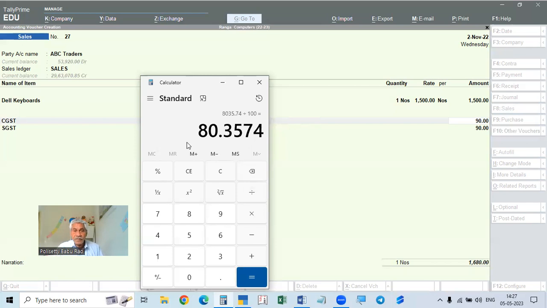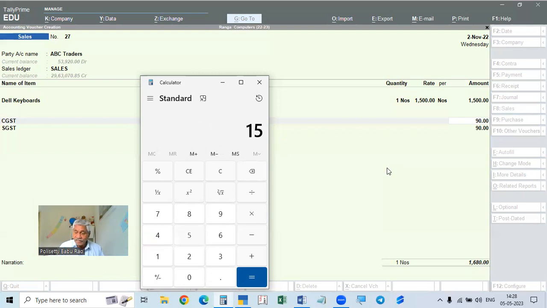1500 divided by 112 into 100 is 1339.28. On that, if we calculate 6%, the tax will be 80 rupees 36 paisa. So 80 rupees 36 plus 80 rupees 36 is the tax amount, 160.72, plus the taxable value 1339.28. So the total value will be 1500.